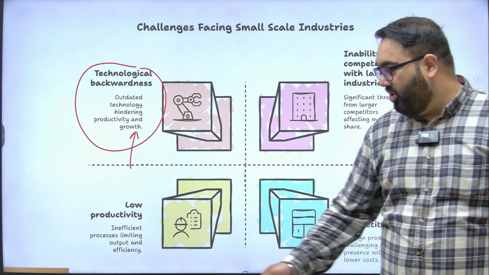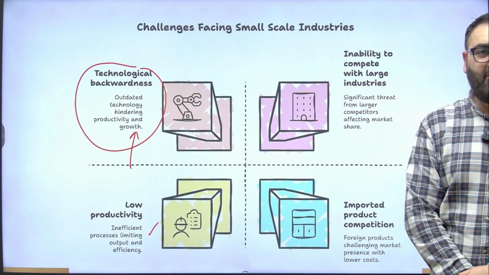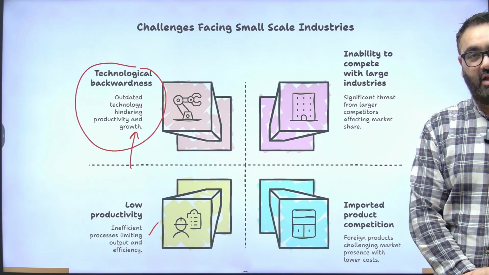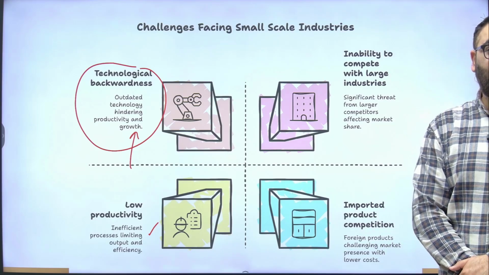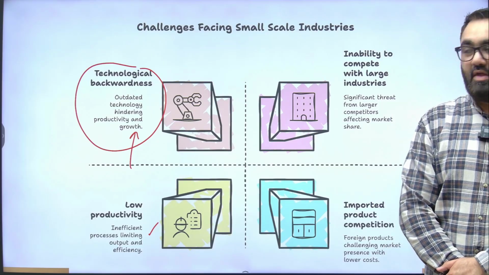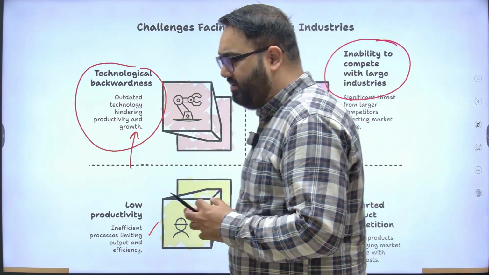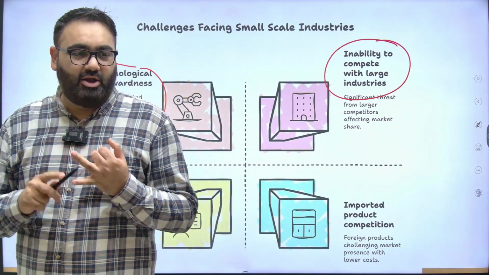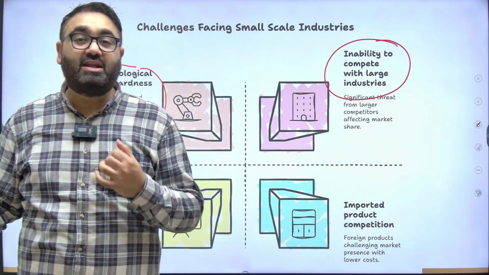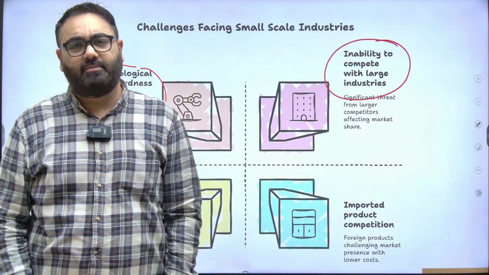There's a problem of low productivity. There is inefficiency. Low productivity means again for the same time period, for the same effort, you will not be able to produce the kind of products or the kind of output or services that other competitors would. And this is where the market will not be firm. There are also issues of inability to compete with large industry. Again, it's a subset of that. Not having enough capital, not having enough technology means you will eventually lag behind when it comes to competition, and the market does not consider whether you're a small company, so it will not encourage you, nothing like that.